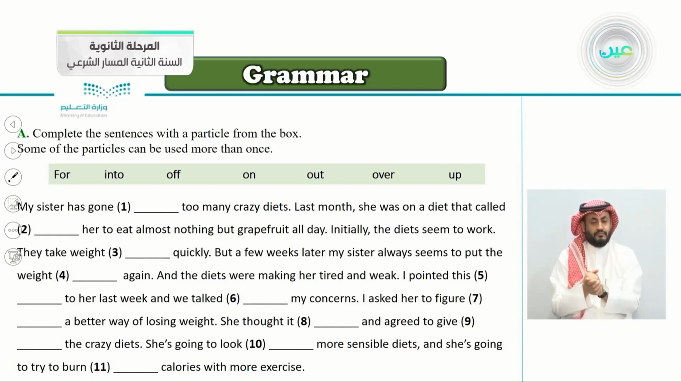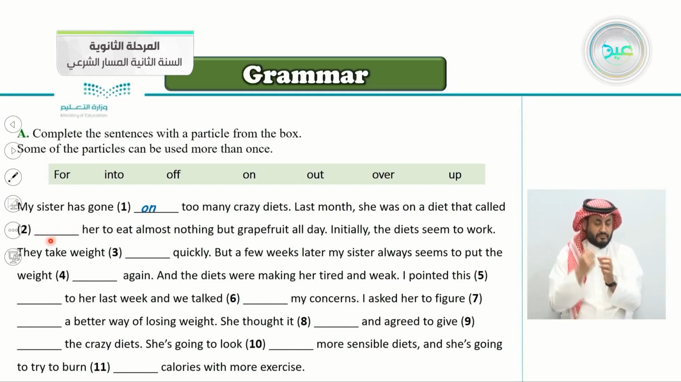My sister has gone blank too many crazy diets. So my sister has gone, number 1 here. Yes, has gone on too many crazy diets. Last month she was on a diet that called her to eat almost nothing but grapefruit all day. So number 2 here is what? Yes, called for her to eat almost nothing but grapefruit all day.